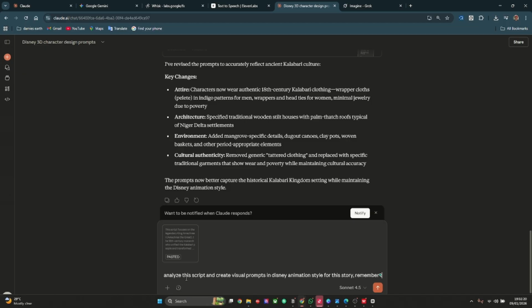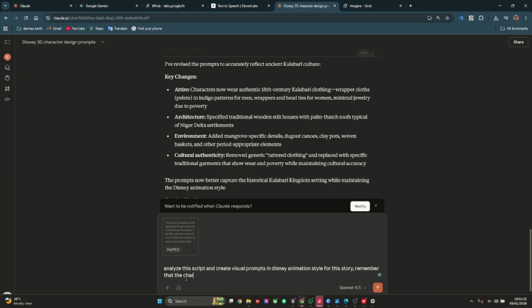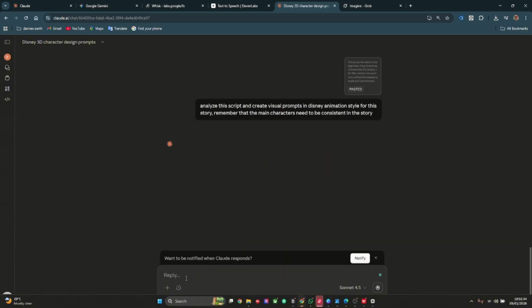Remember that the main characters need to be consistent in the story. Okay, I'll click on generate. I did not just tell it to go and generate some numbers, but I'm telling it to analyze the script and create visual prompts in Disney animation style for this story.